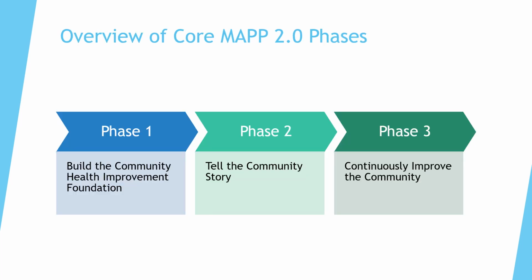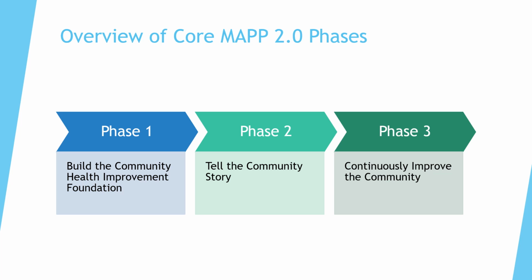MAPP 2.0 has 3 core phases, each of which builds on the last. Phase 1 is all about laying the foundation, building your team, creating shared ownership, and setting a vision. This is where collaboration starts and where leadership buy-in really matters. Phase 2 is where the assessment happens. You'll tell the community story through data and engagement. This includes both numbers like mortality rates and access to care statistics, and stories like lived experience and community concerns.